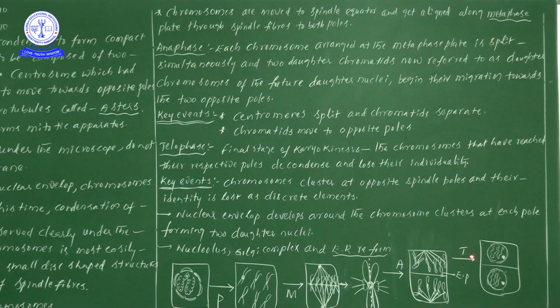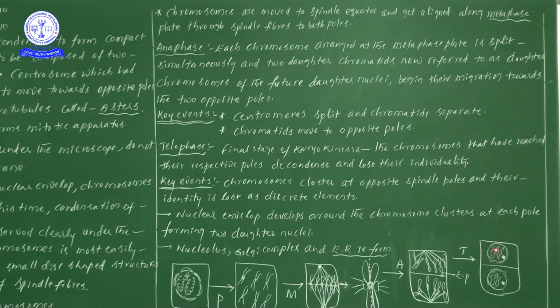Next, in telophase, what is the information here? Due to the process of decondensation, chromosomes get converted back into thread-like chromatin material.